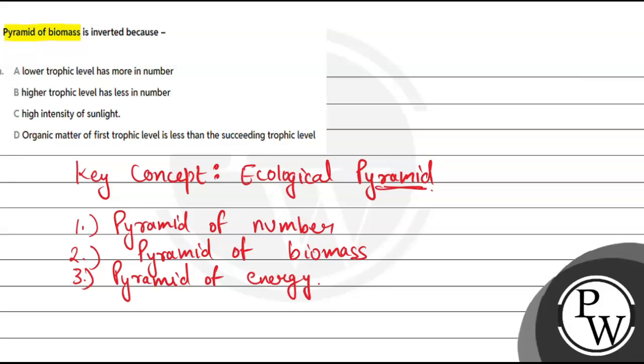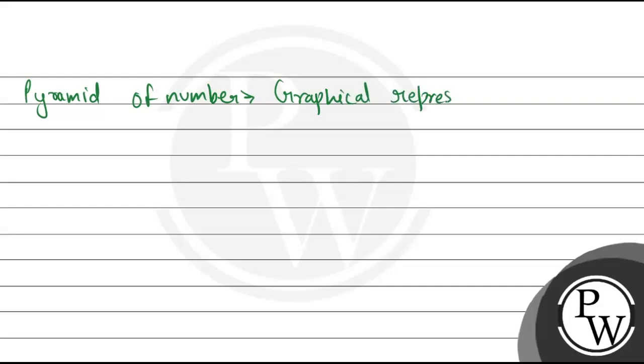Now, what exactly is being represented by pyramid of number? Let's understand. If we talk about pyramid of number, as I told you that it is going to be a graphical representation. ये graphical representation है different trophic levels का in terms of number कि कितने number of individuals हैं.